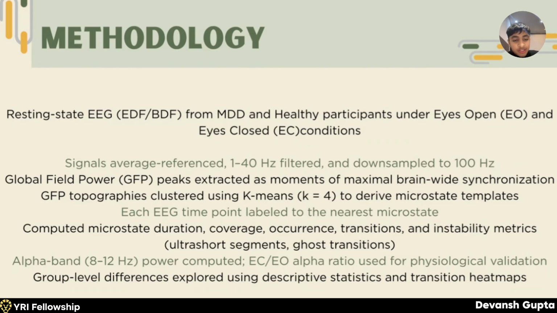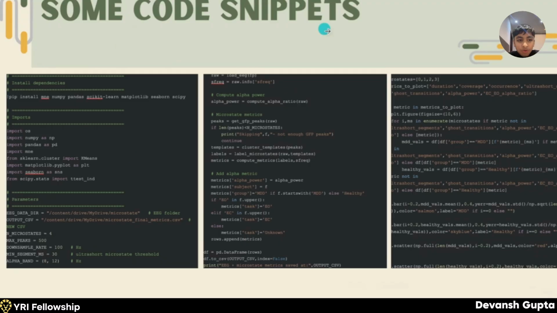Now, you can see this is the same of what I spoke. And then we also plotted bar graphs and transition heat maps to compare our recordings. So these are some code snippets of what we ran in Google Collaboratory to analyze these EDF files of both healthy controls and MDD patients.